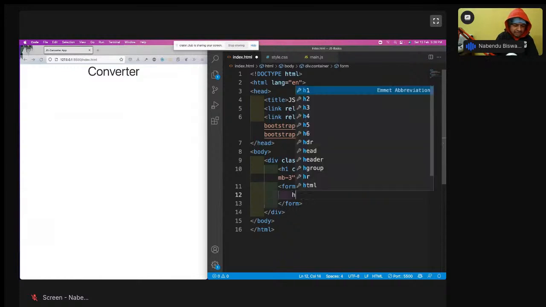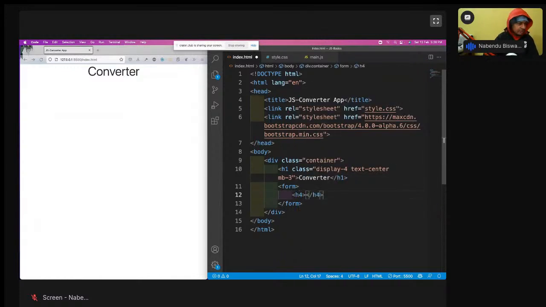Inside the form I'll have an h4, and I'll have a weight. And in this h4 I'm going to have a class equal to display-5, text-left and mb-3. So this is the weight, and then I'm going to have an input to take the kg. So I'll have an input, so a div.